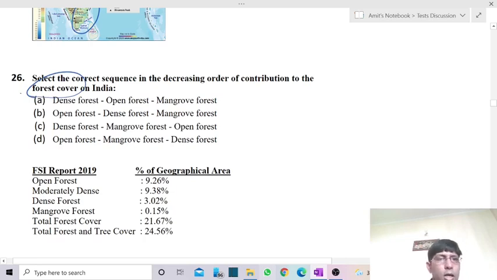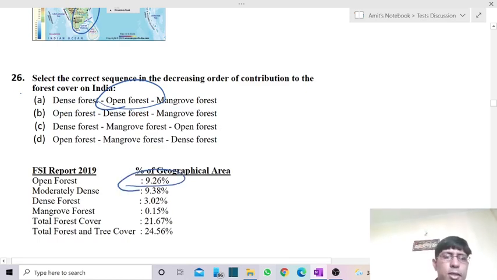Now we have three categories: dense forest, open forest, and mangrove forest. Out of the three, which is contributing more? In this case, the first should be open forest. It is contributing almost 9.26%.